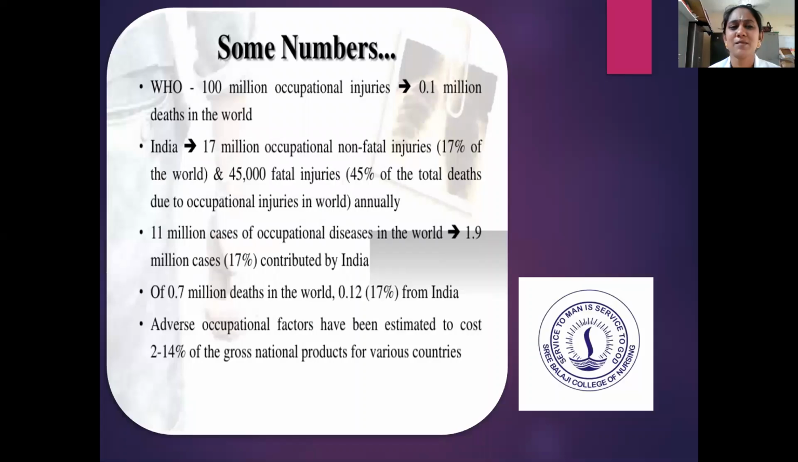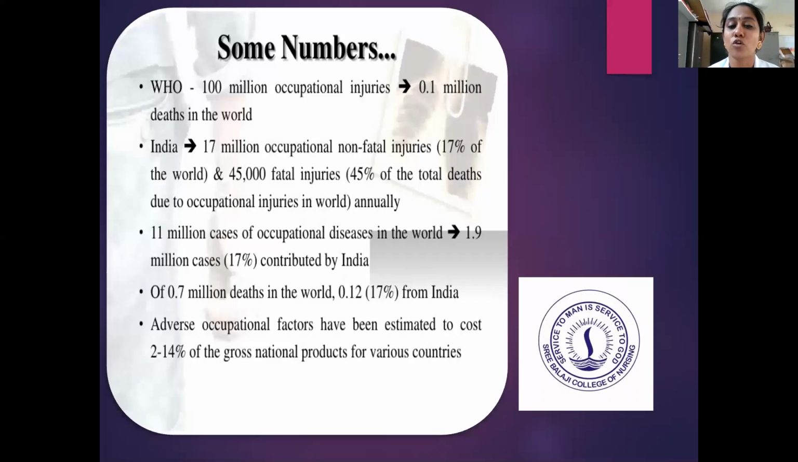So we'll want to see some of the numbers of the occupational diseases. It was given by WHO, 100 million occupational injuries, that is 0.1 million deaths, are occurring in the world. In India, it is around 17 million occupational non-fatal injuries, 17% of the world, and then 45,000 fatal injuries. That is 45% of the total deaths that occur in the world annually.